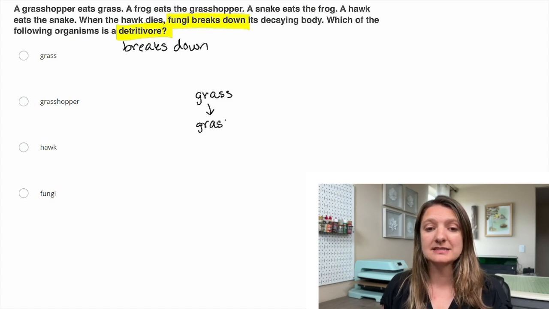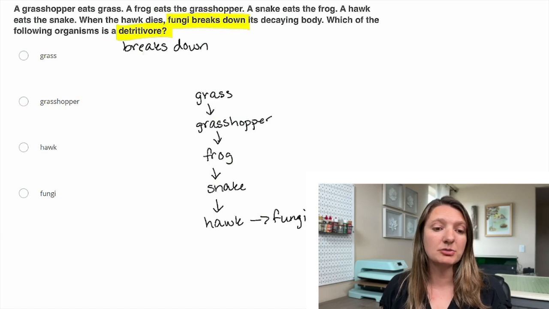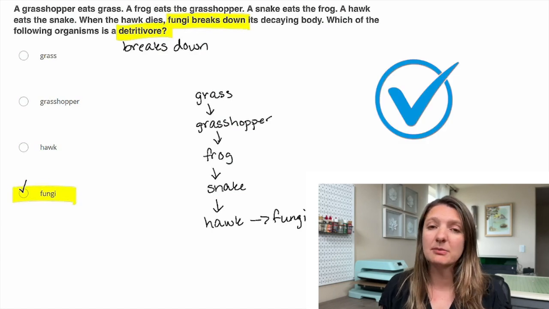So we have the grass that is eaten by that grasshopper. That grasshopper is then eaten by that frog. That frog is then eaten by the snake. And that snake is eaten by the hawk. And finally, our hawk is then broken down by that fungi. So our answer is going to be D, that fungi is the detritivore. But let's look at the other examples and let's talk about what they actually are.